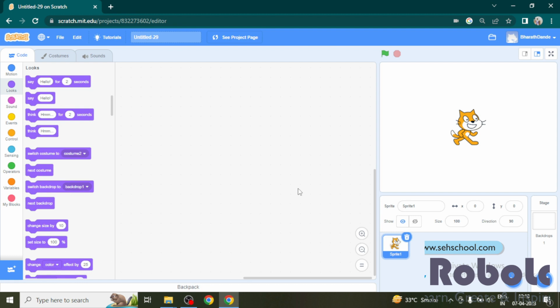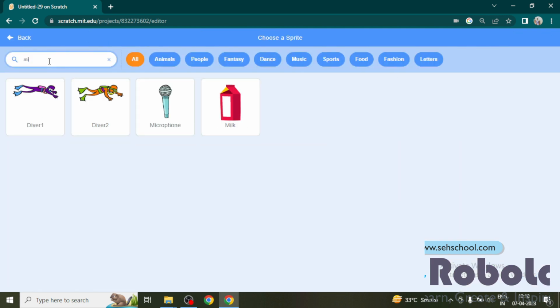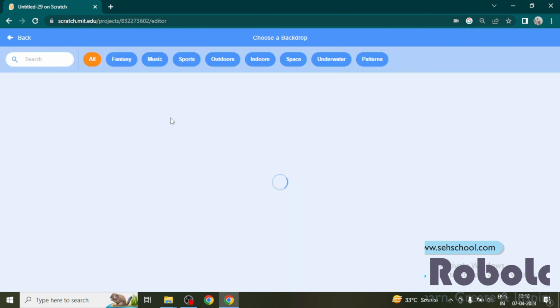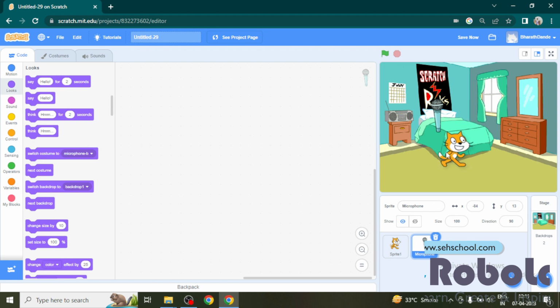Beatbox Sound. In this activity, we learn how to play a series of vocal sounds. For this activity, choose cat and one more sprite, microphone, choose a backdrop, bedroom 3, now arrange the sprites on the stage.